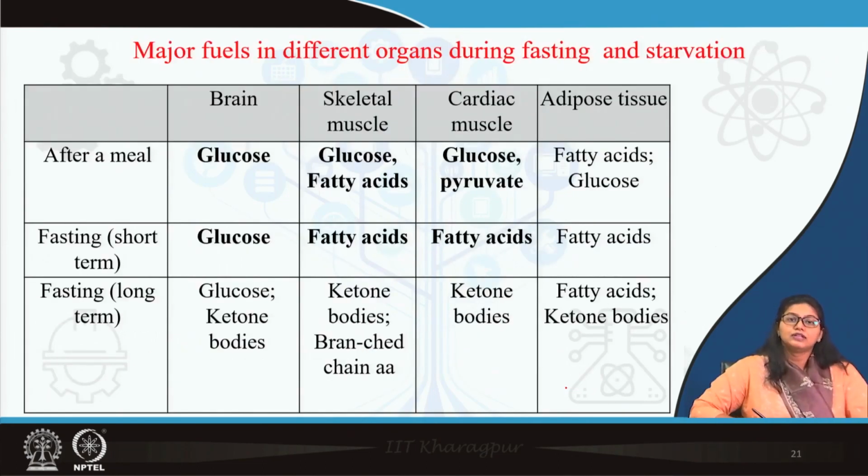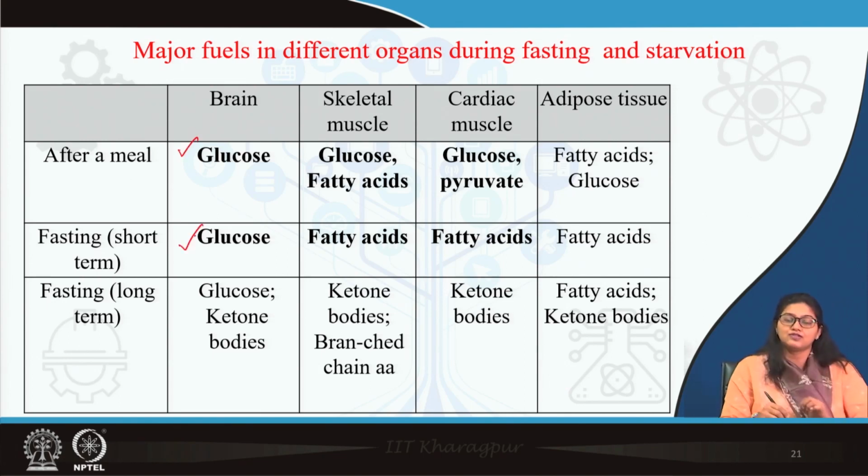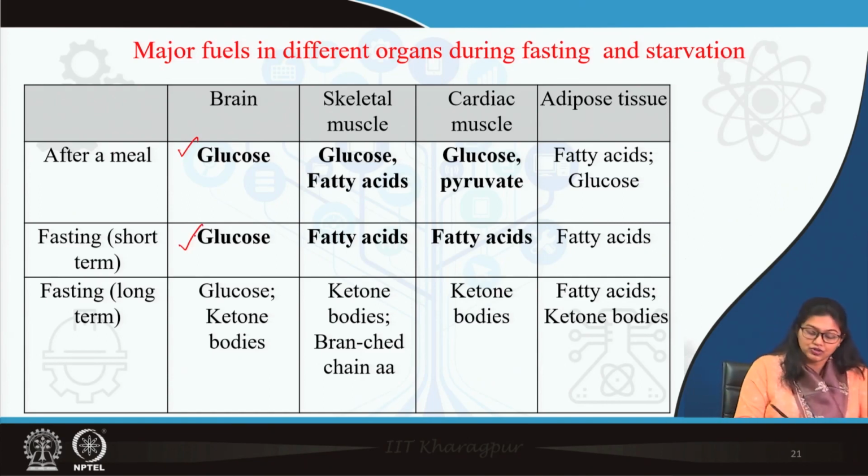Now, these are the different organs which choose their fuels based on the metabolic phase of the body. The brain, after a meal or even in the early fasting phase, prefers glucose. So, the brain needs glucose. Only in prolonged starvation does the brain start to utilize ketone bodies.